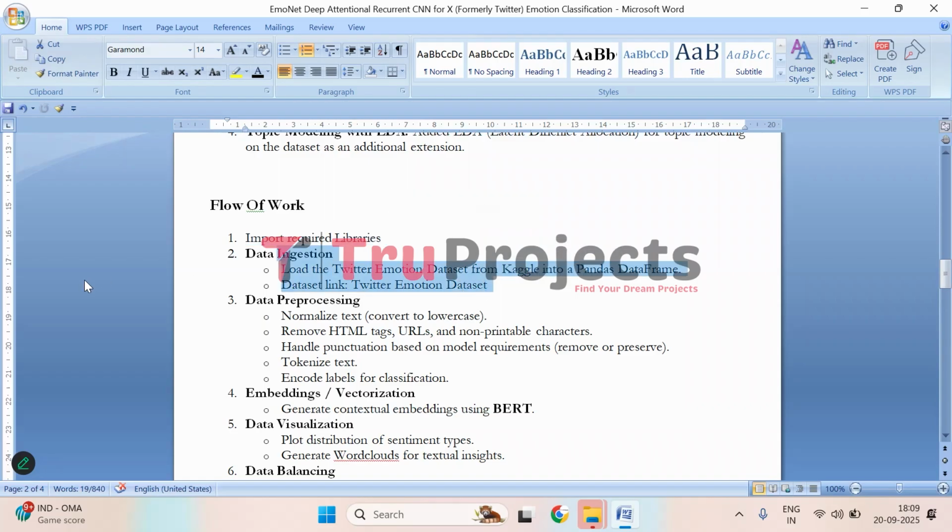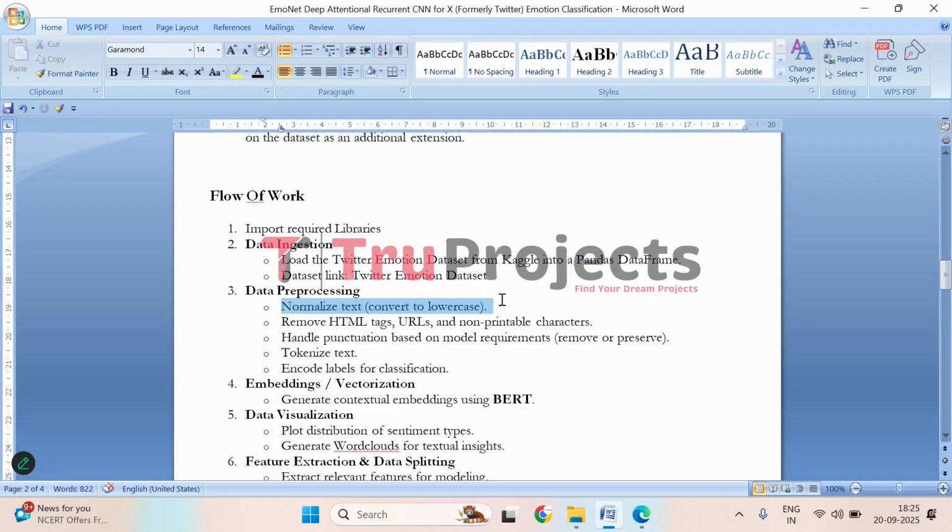Then comes data integration. So the Twitter emotion dataset from Kaggle is loaded into a Pandas data frame. This dataset contains social media posts labeled with emotions, providing the foundation for training and evaluating the models. And the next step is data pre-processing, where the raw text data is cleaned and prepared for modeling. And the steps include converting all the text data to lowercase for consistency. Then comes removing HTML tags, URLs, and non-printable characters to reduce noise. And then handling punctuation marks based on the requirements for the model, either removing or retaining it.